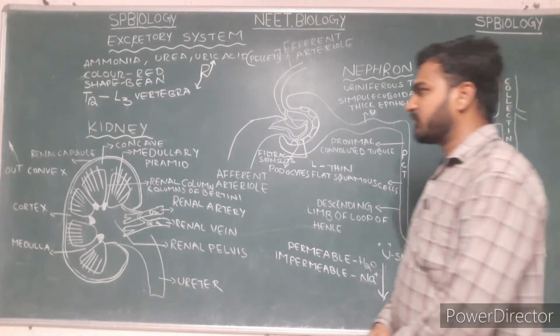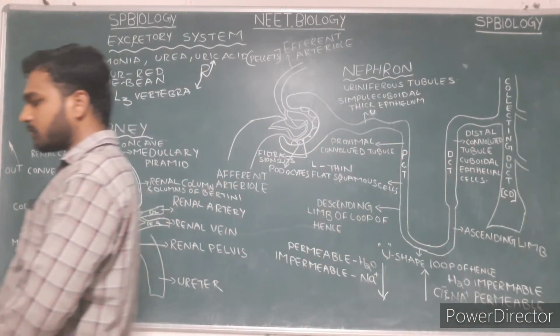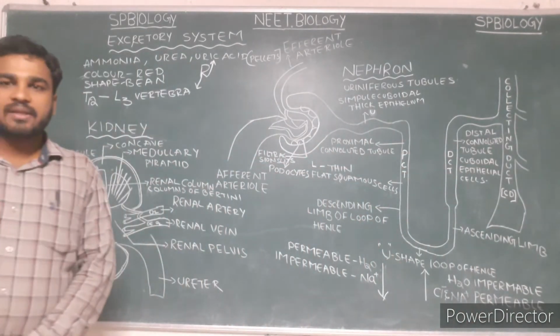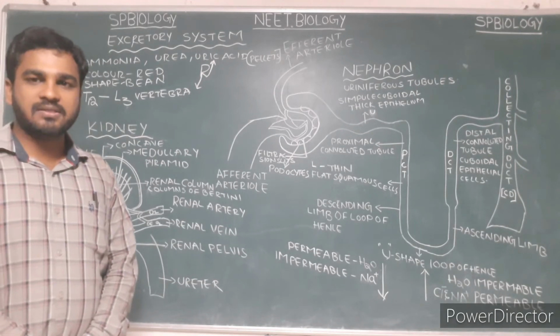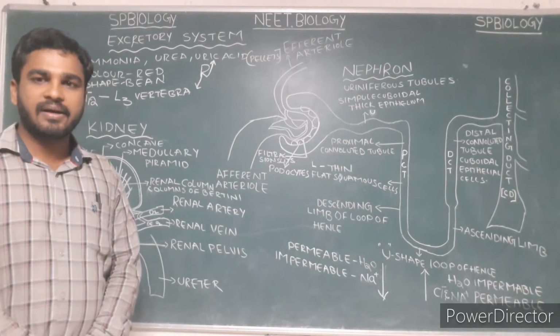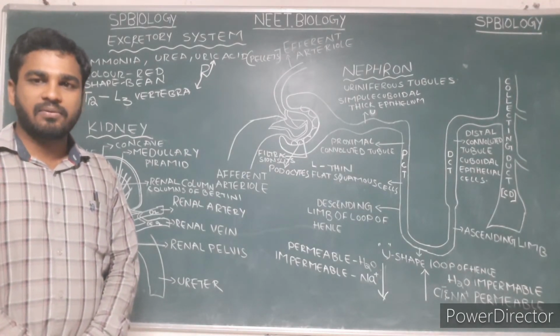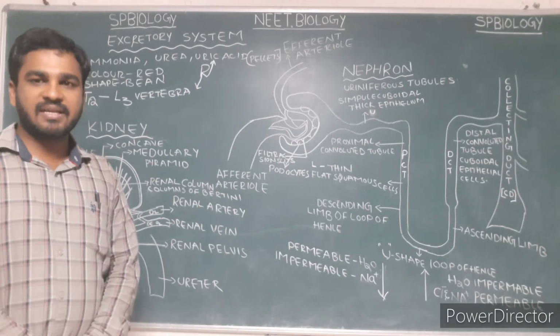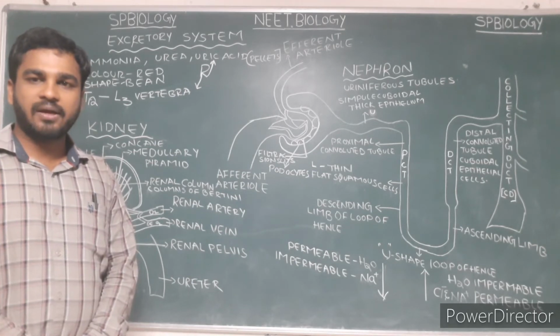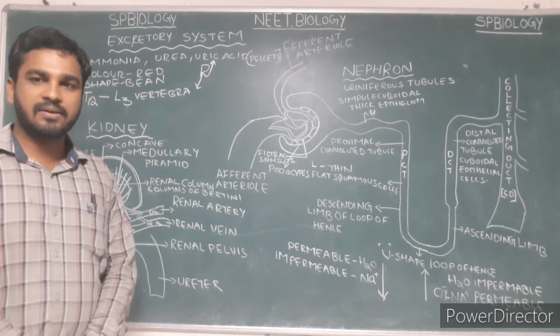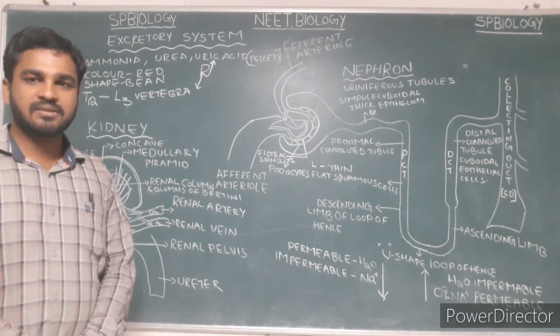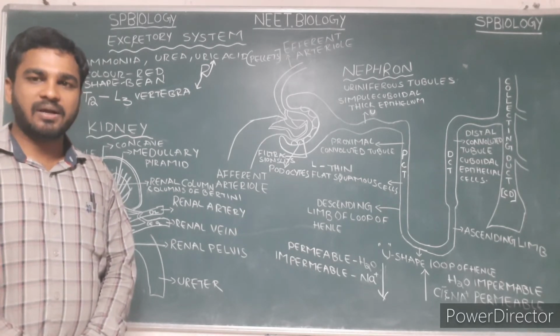Let us briefly revise the topic. Excretion is the process of removal of nitrogenous waste materials from the body, like ammonia, urea, uric acid, phosphates, sulfates, and excess metabolic waste.